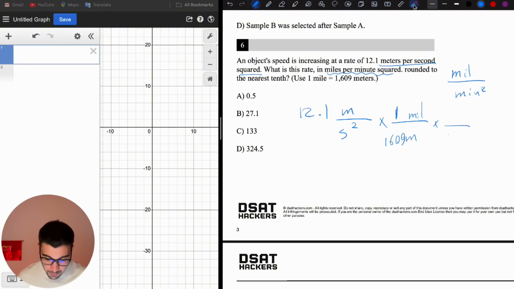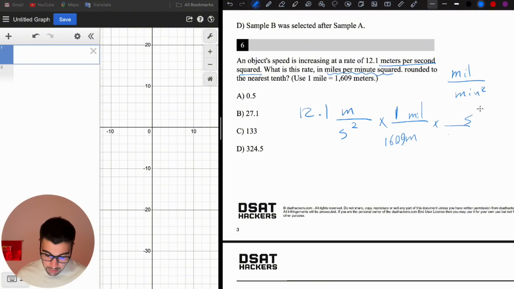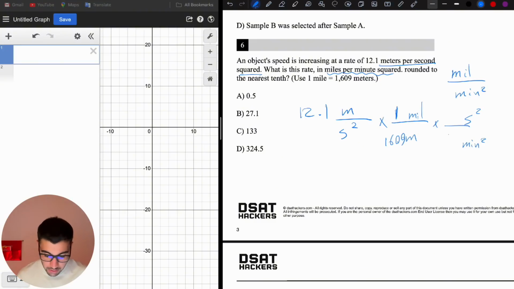Now let's do the second squared to minute squared. So I want to remove the second squared and have minute squared here. So I'm going to write second squared here, so this cancels this, and I have minute squared left here. So first I write these units in the correct place, then I write the numbers. So I know 60 seconds is 1 minute. So I'm going to write 60 here, 1 here, but these are squared. So I'm going to take the square of this. 60 squared is going to be 3600, and here is going to be 1. That's it. That's all you need to do.